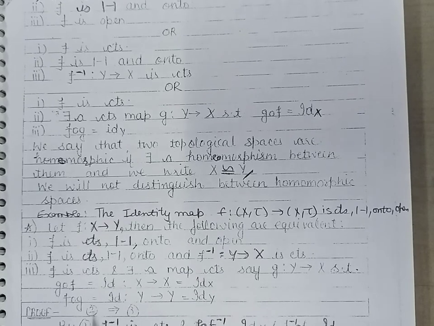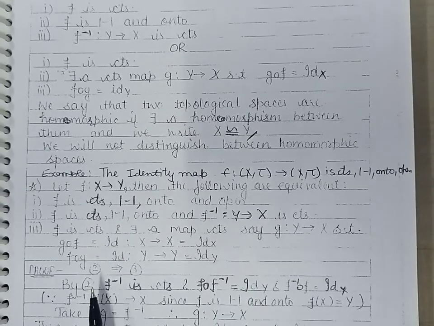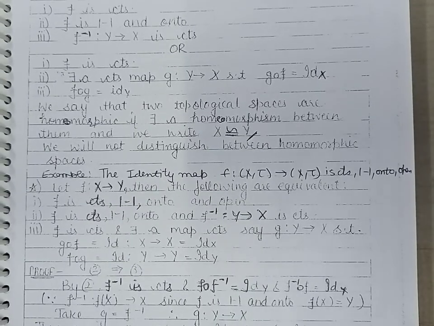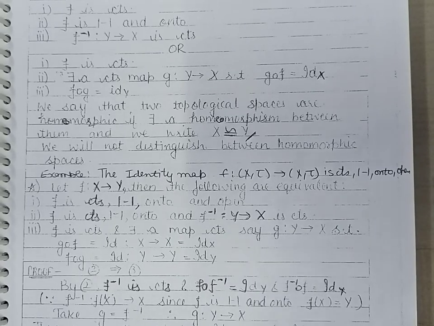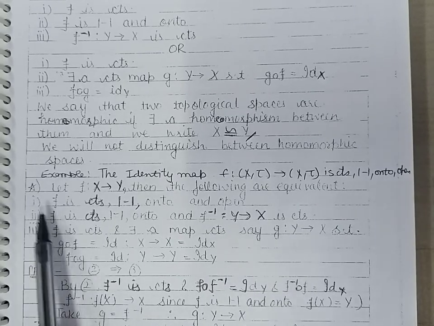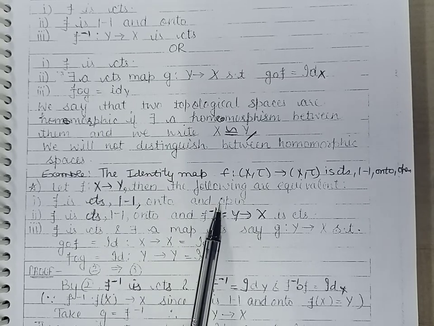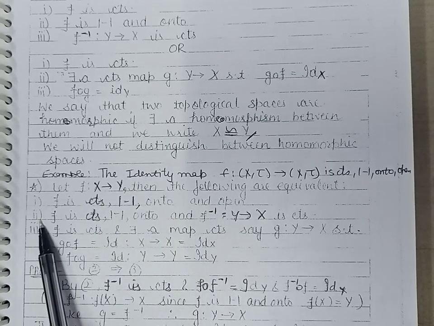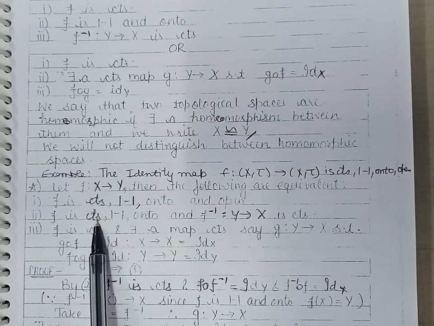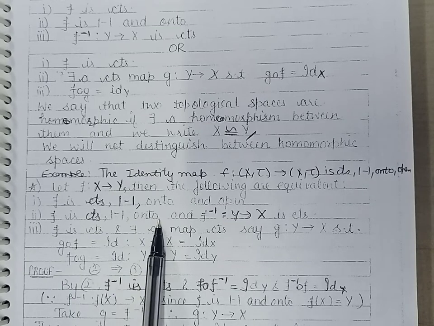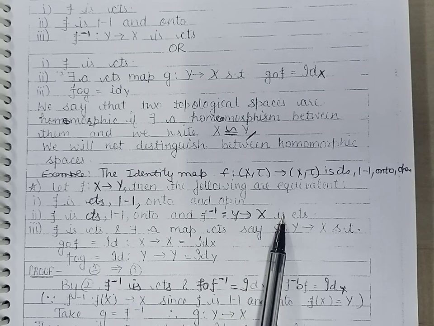Now in the next theorem we will show that the three definitions of homeomorphism are equivalent. The first definition was that the function is continuous, one-one, onto, and open. In the second definition, the function is continuous, one-one, onto, and f inverse is continuous.